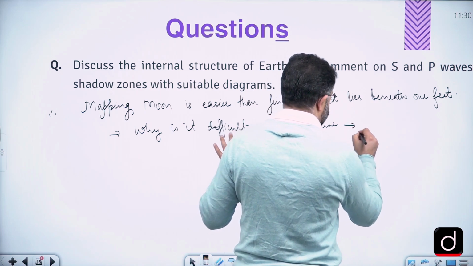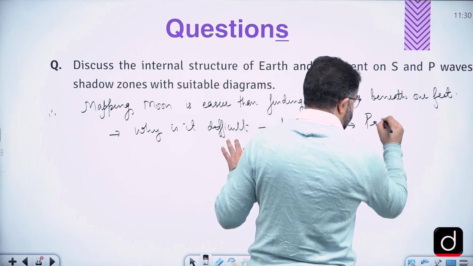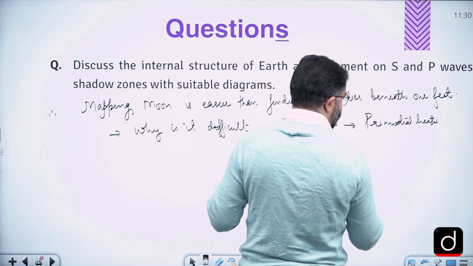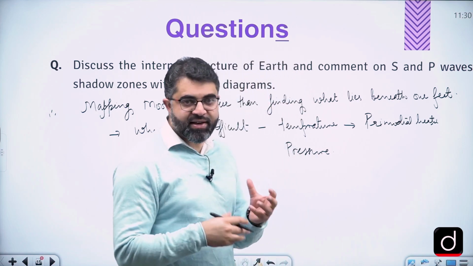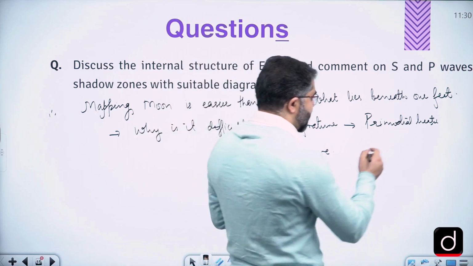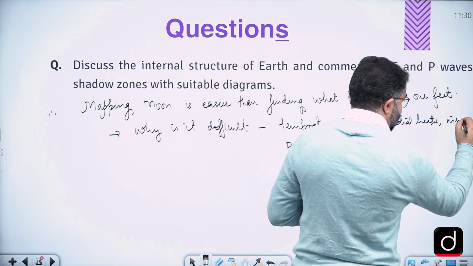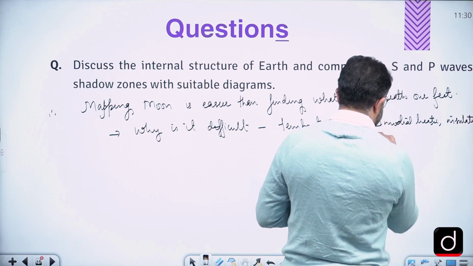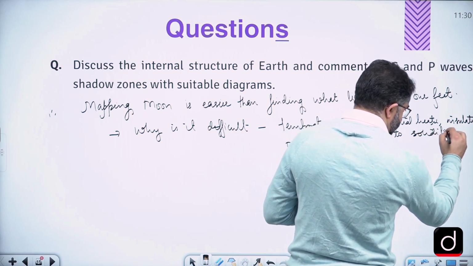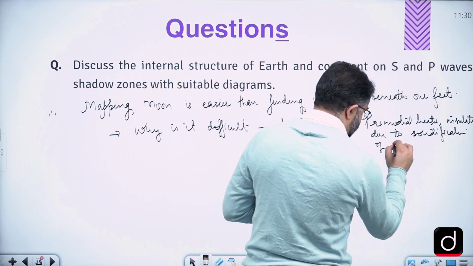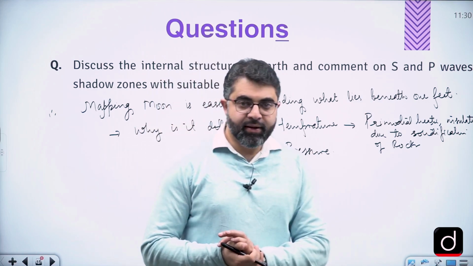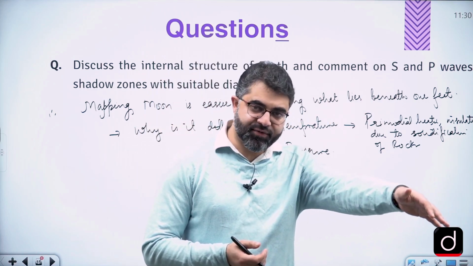Temperature is high due to the primordial heat. Primordial heat of Earth. What is primordial? At the time of birth, primary heat. So primordial heat of Earth is present, it is insulated due to solidification of rocks. Just write that, enough. The heat that was present with the surface of Earth at the time of its formation